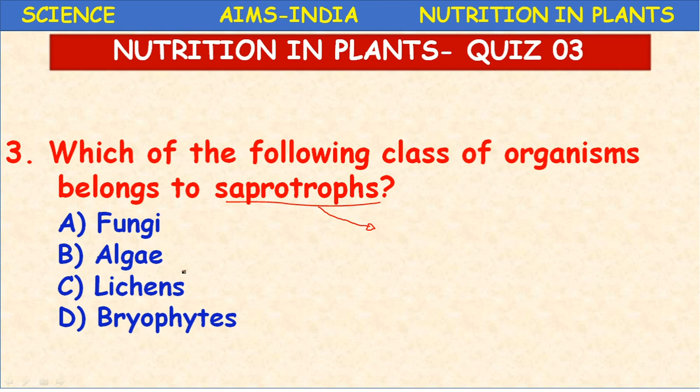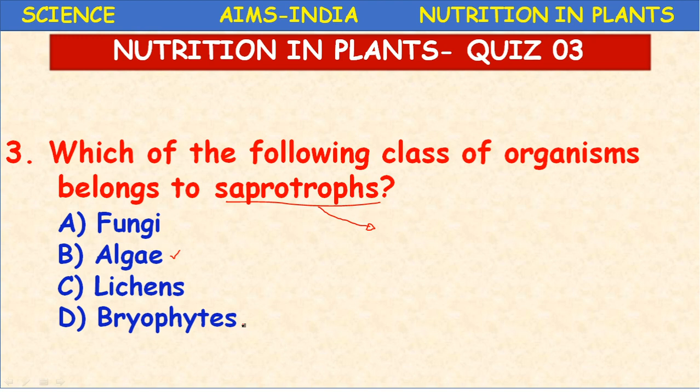Here the algae can undergo photoautotrophic nutrition, and fungi is a heterotrophic plant. It is a non-green plant, whereas lichens also undergo photosynthesis because they are a combination of algae and fungi. So you can see autotrophic nutrition.